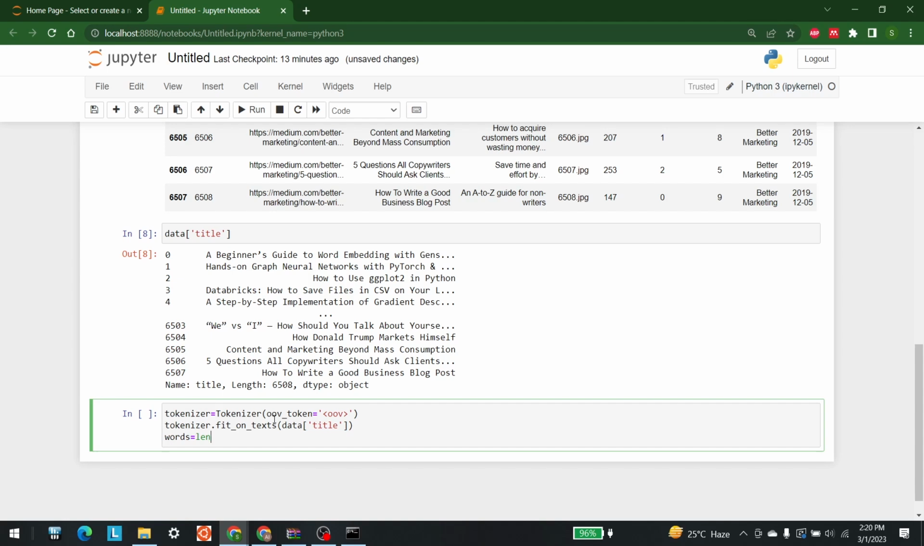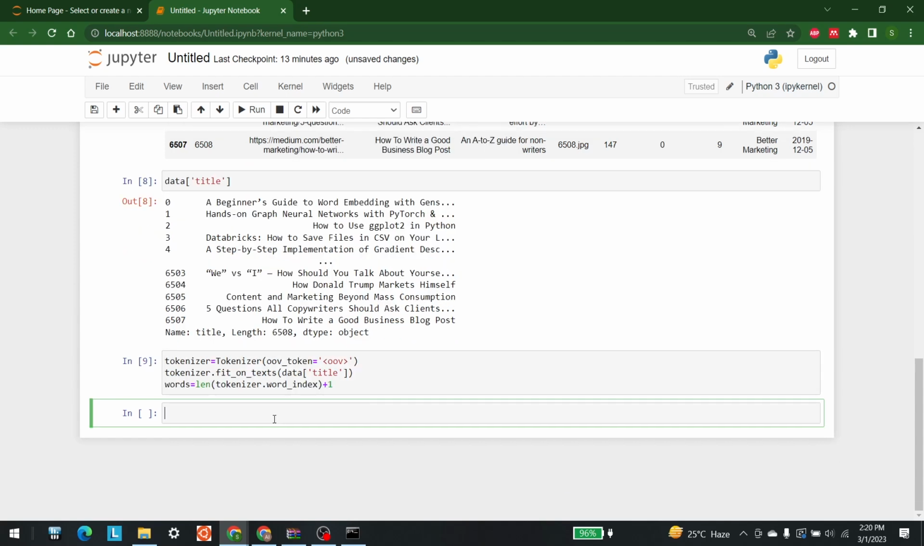length of tokenizer, right? So tokenizer, and then I'm going to write .word_index, and add a 1 at the end, which will get us the total number of words. So after getting the total number of words, we can just showcase the word index for different types of words, for total number of words, for consumption, for strong, and any of that.